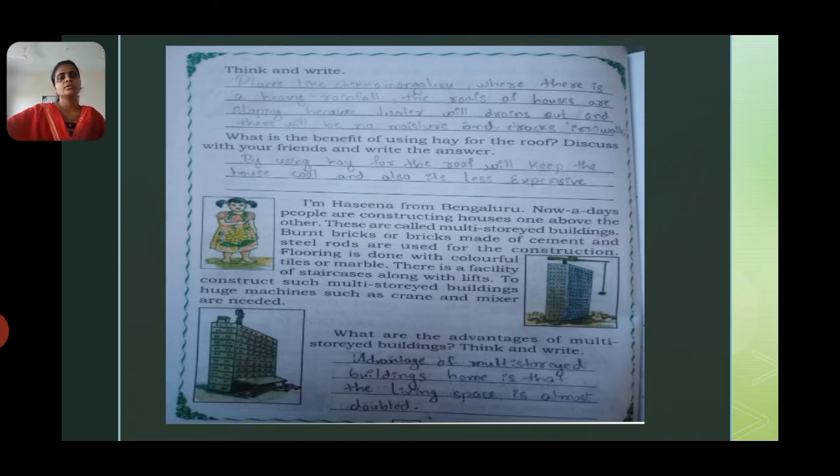And also, such as crane. Crane is nothing but that machine which you saw, which will be lifting the heavy objects. And also mixers are needed.